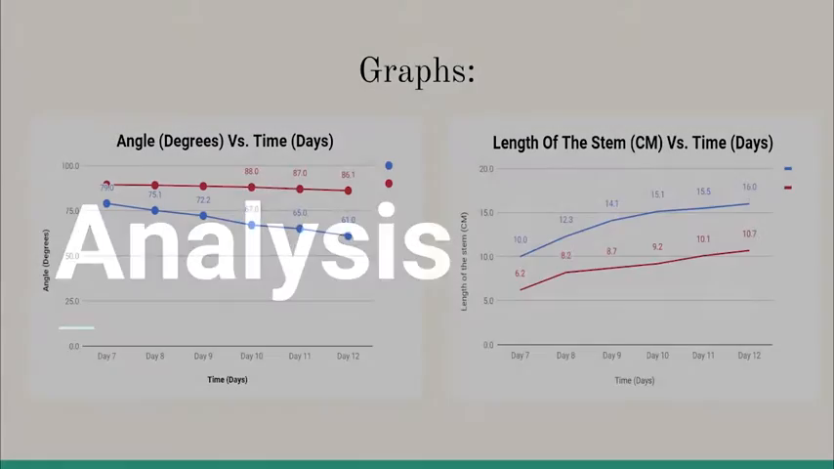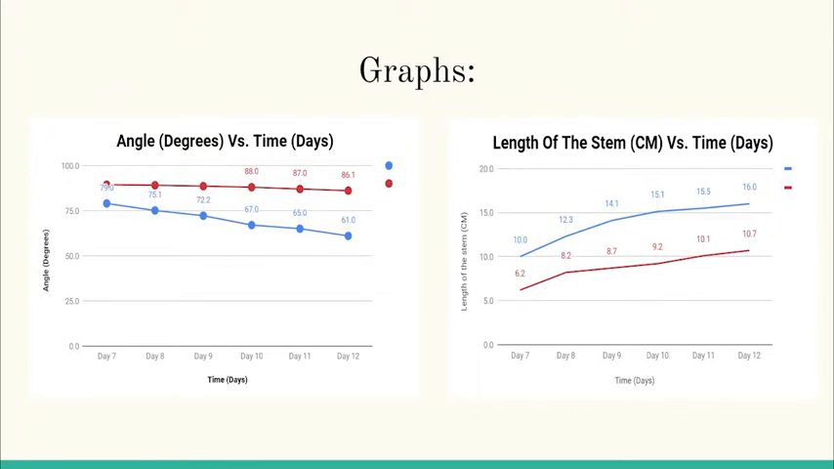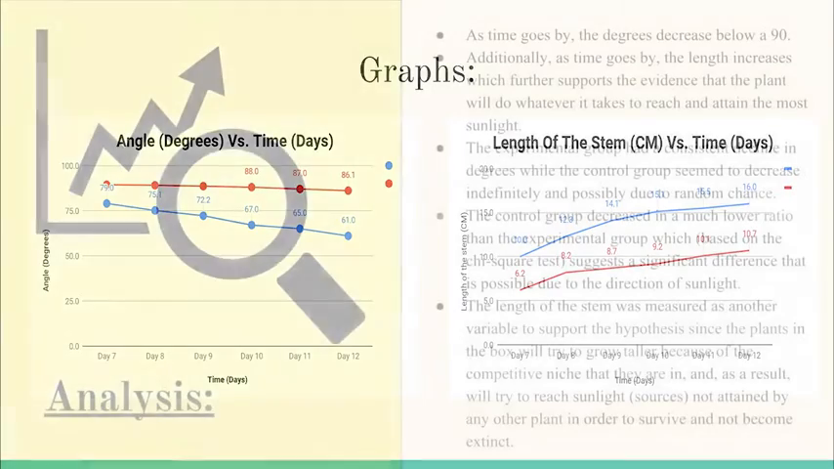For the analysis, as you can see, there's the graph of angle in degrees versus time in days, and the length of the stem versus time in days. For the angle, as you see, for the control group, which was the red, and the experimental, which is the blue, the experimental has a constant decrease in terms of the angle in degrees, and the control pretty much stays consistently the same. And for the length of the stem, both of them are growing, but the experimental is growing at a much faster rate than the control is.